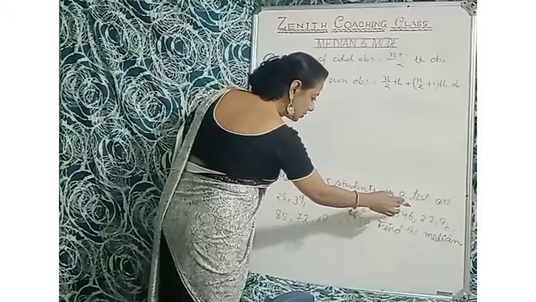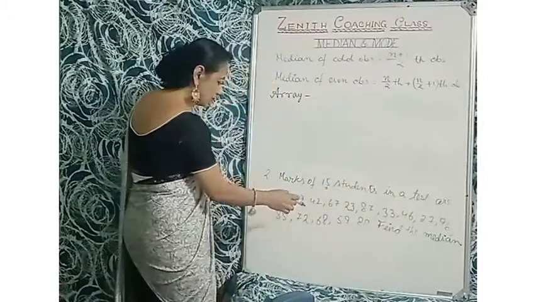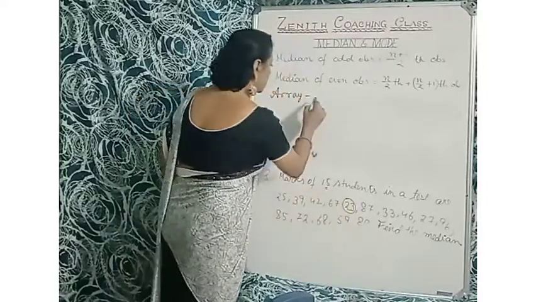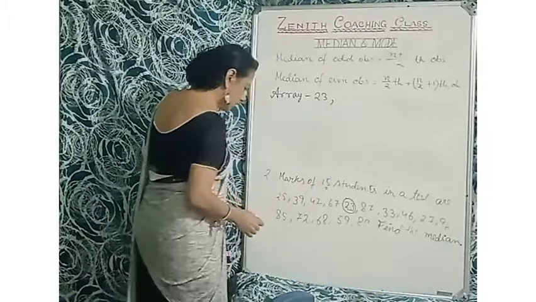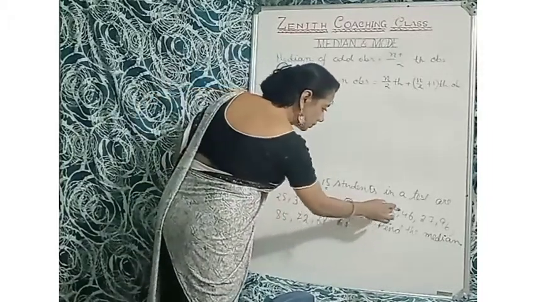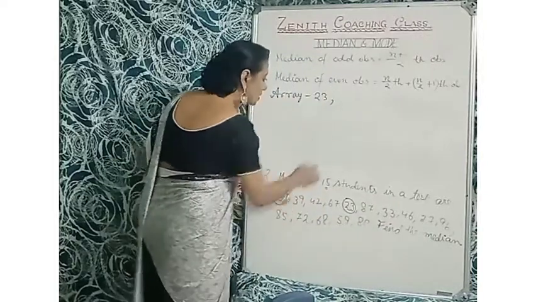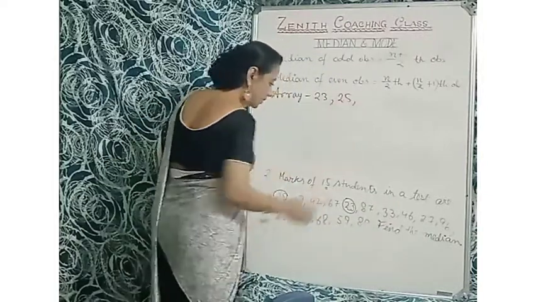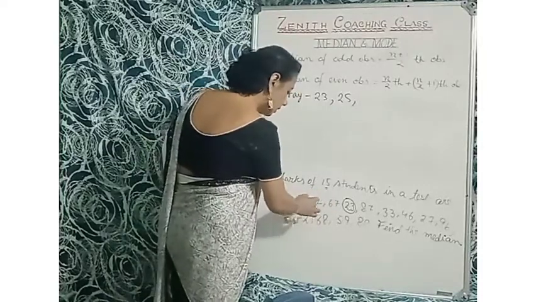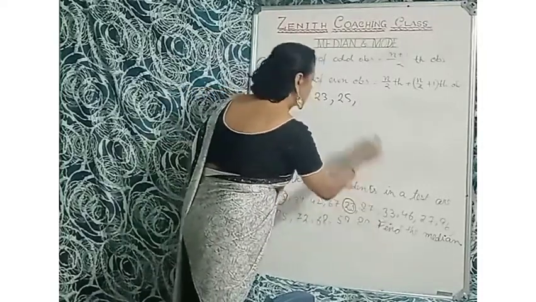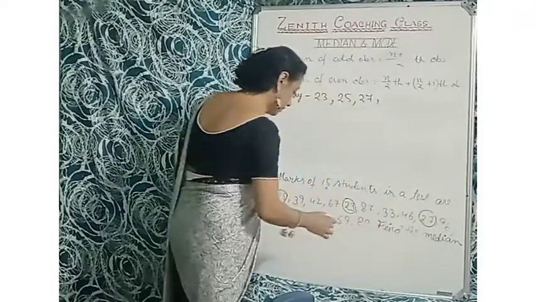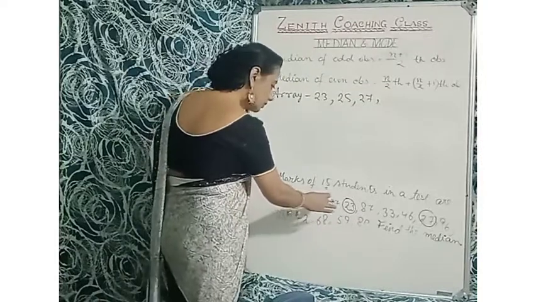Which one is the least? 27, 96. I think we have 23 here. So 23. Then after 23, it's a little bit time taking, you know. The sum is not tough, but time taking. 25. After 25 is 27.